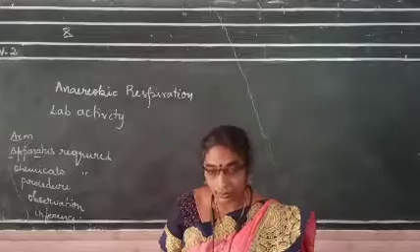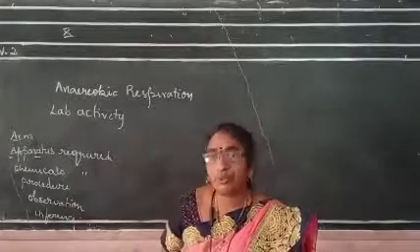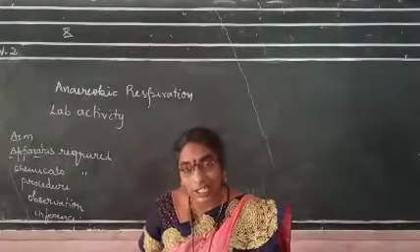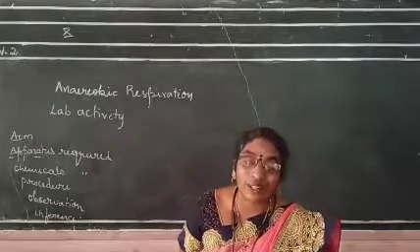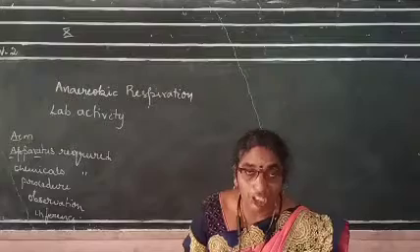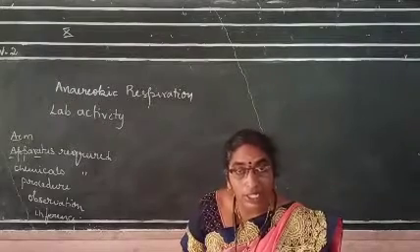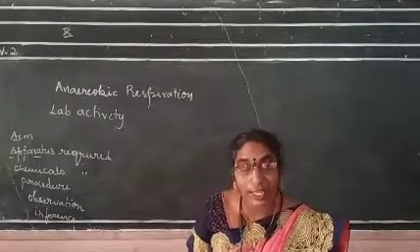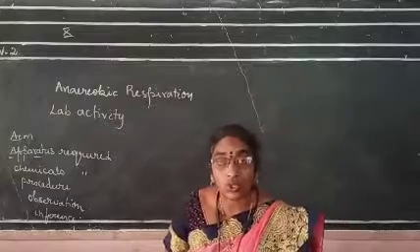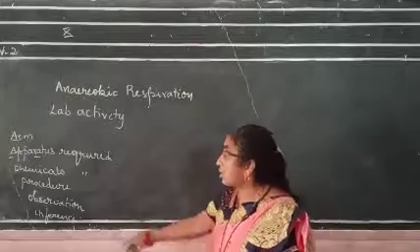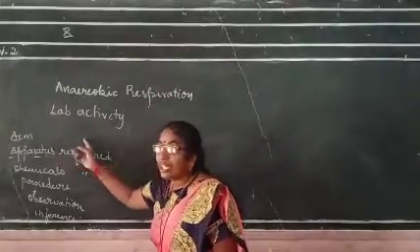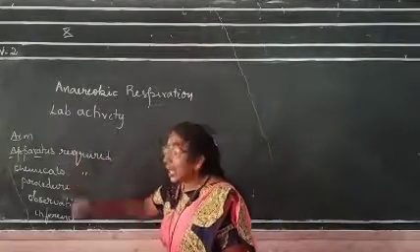First, the aim: to prove anaerobic respiration, to prove oxygen is not necessary for respiration. Anaerobic respiration means respiration which takes place in the absence of oxygen.